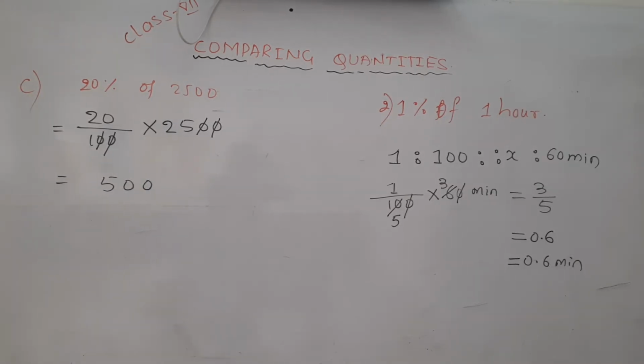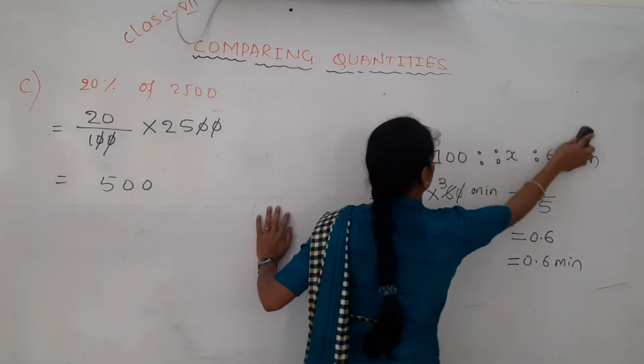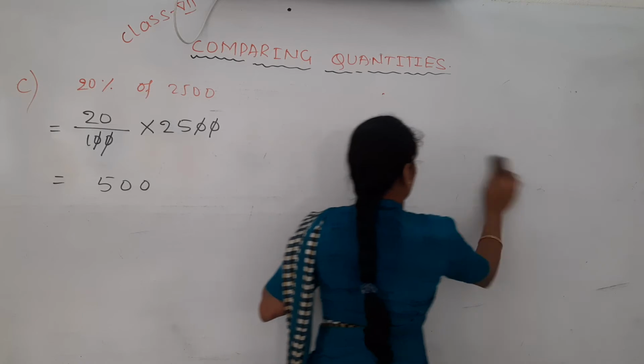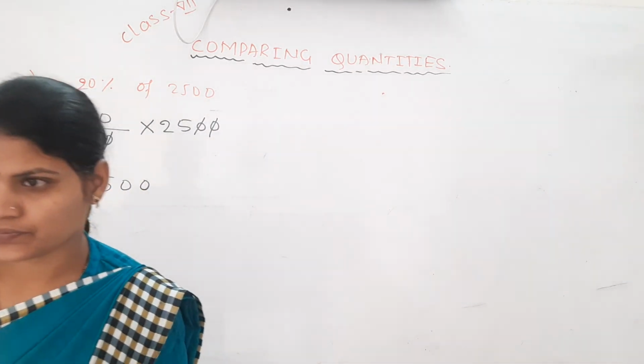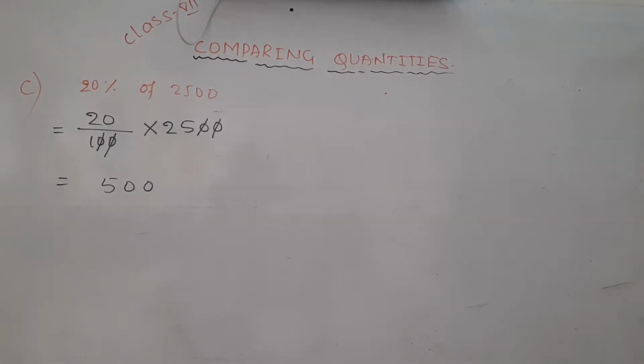Next one, the next one. What is the deep question here? 75% of 1 kg. Tell me, 75% of 1 kg is how much? See here, it's like finding 25% of 1 hour.